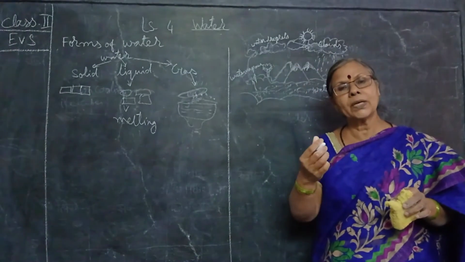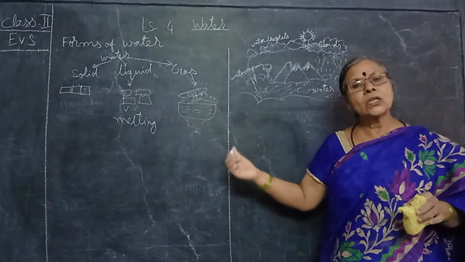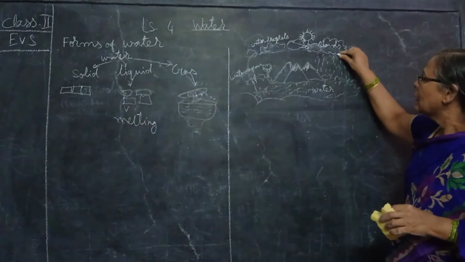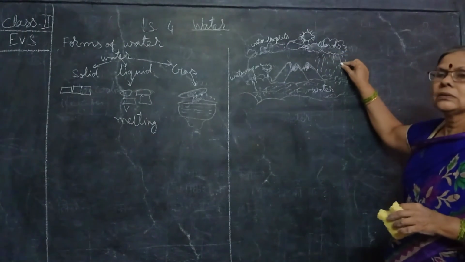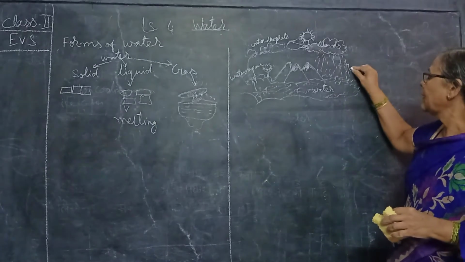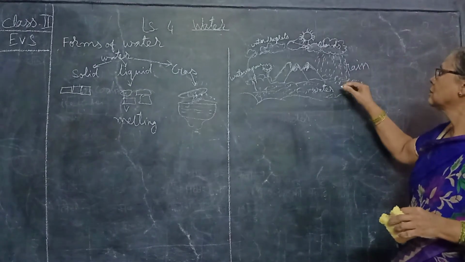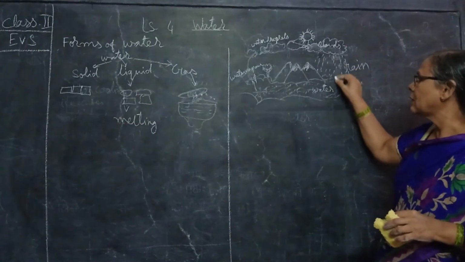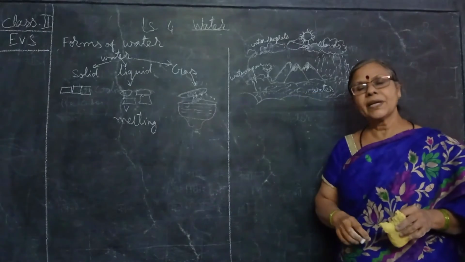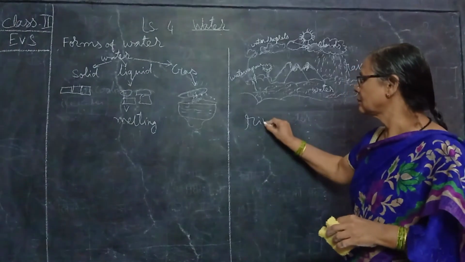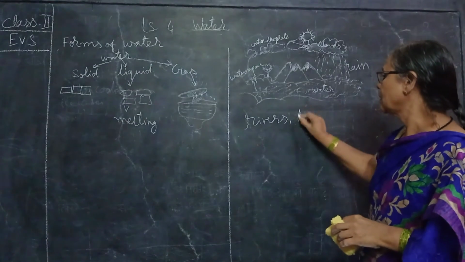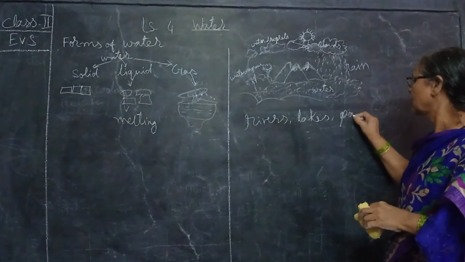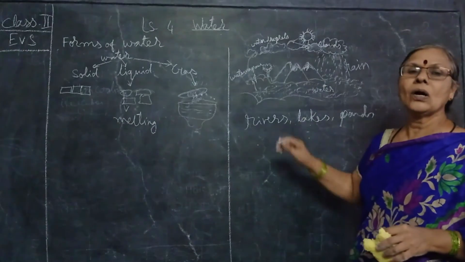The drops also will become bigger and heavier. These clouds cannot hold it for a long time, and that is why this will fall down in the form of rain. In the form of rain, and all the rainwater will fill up rivers, lakes and ponds, etc. All this will be filled up.